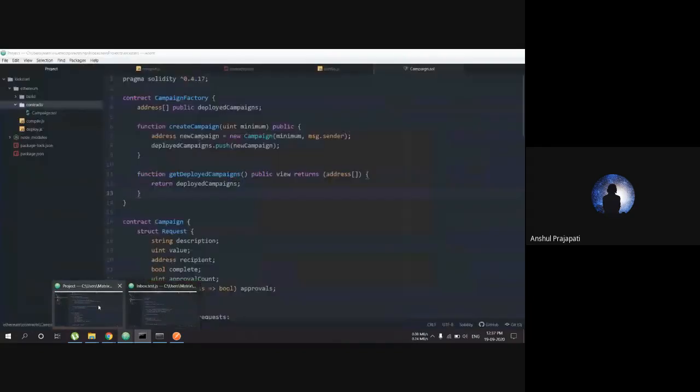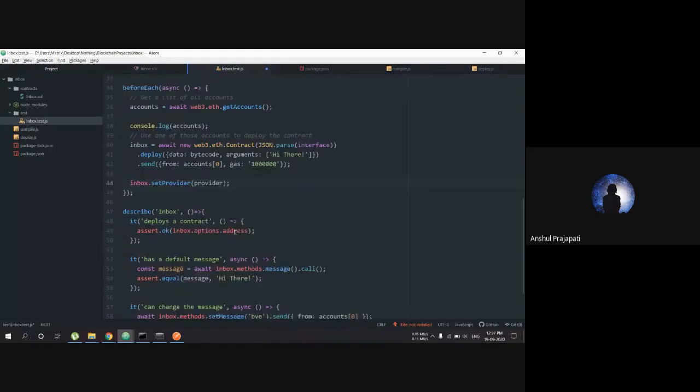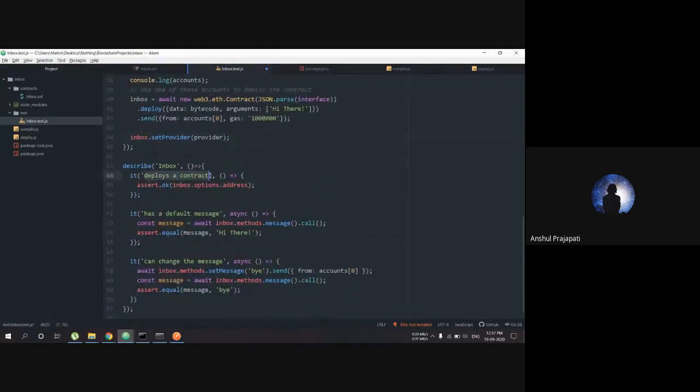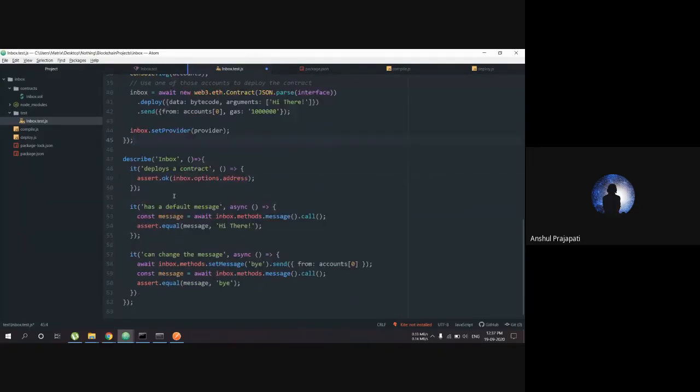This gas value means we are giving you this amount of money, and you can take what you need and deploy it on the blockchain. So it does all that. Every time we are testing anything, we are going to do all these steps before everything, and only then is our contract going to deploy, and these functions are going to be checked.